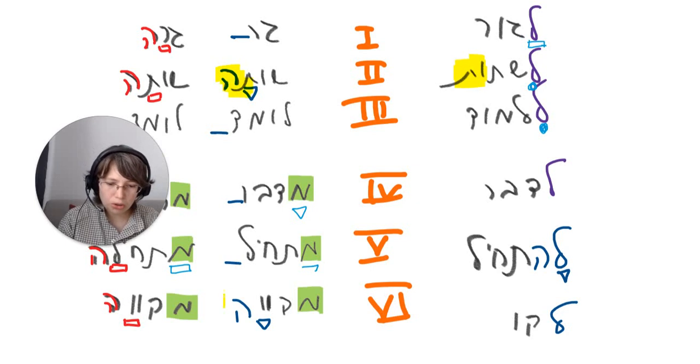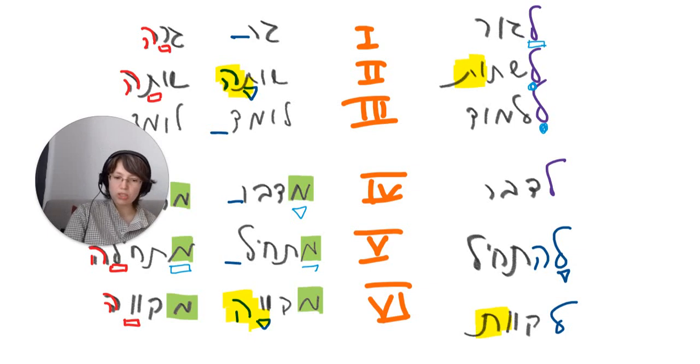שותה, לשתות, מקווה, guess what? לקוות. לקוות. Yes, you see, it's the same process happening here. E turns to ot in infinitive. E turns to ot in infinitive. And that's all I had to say about present tense and the infinitive.